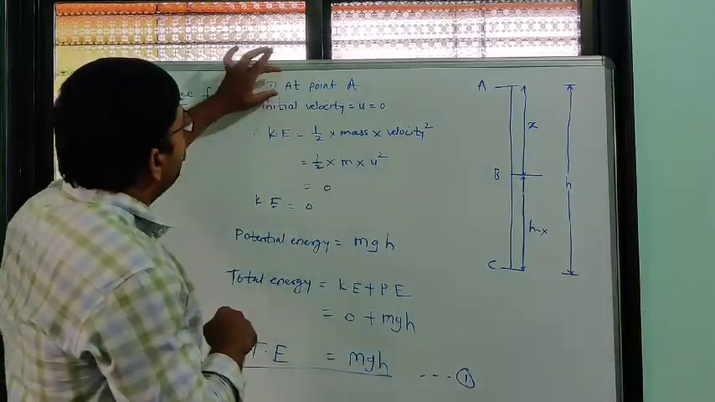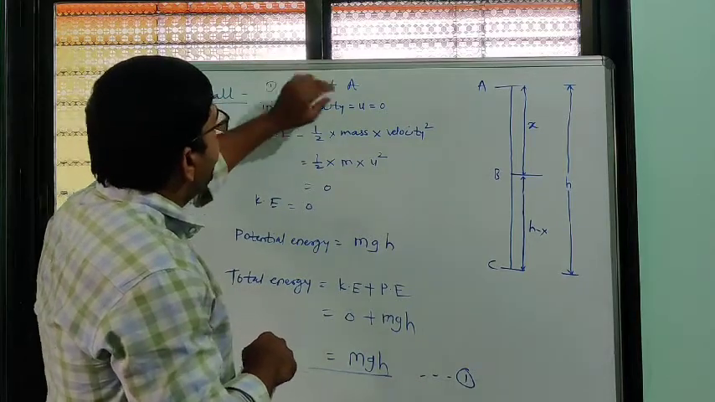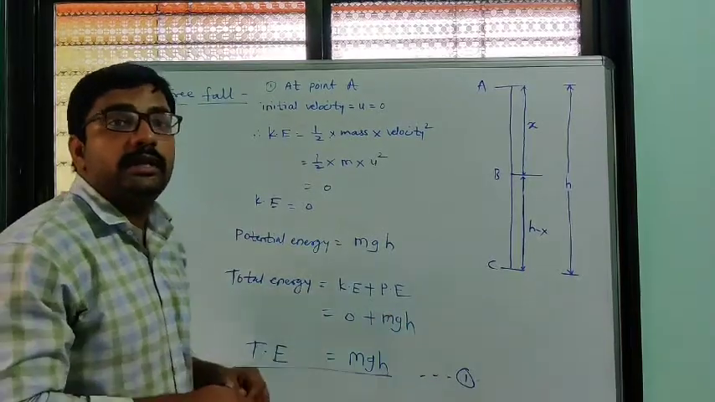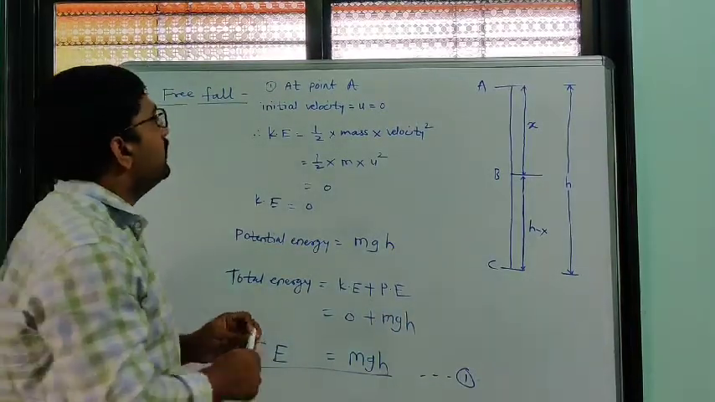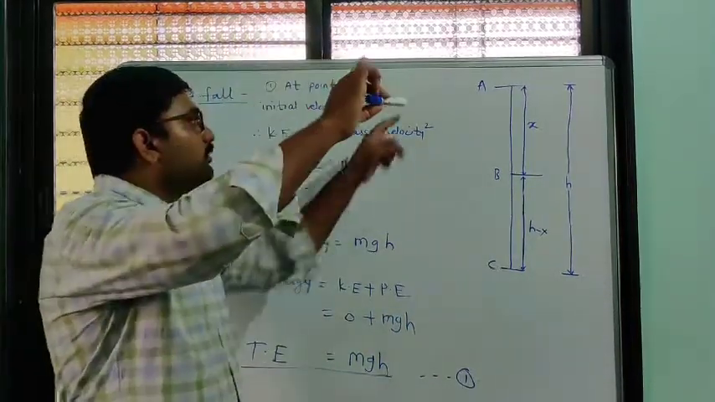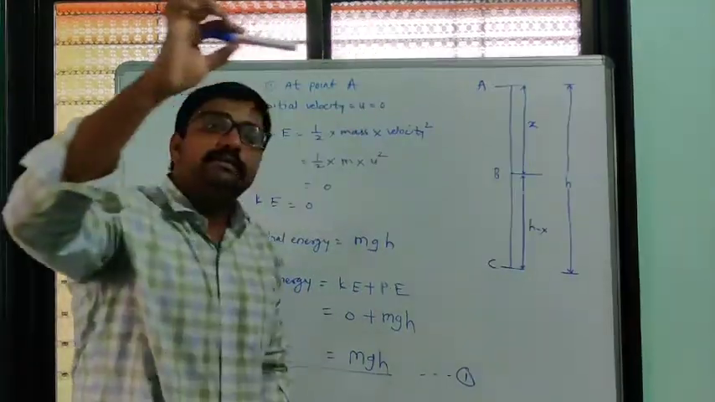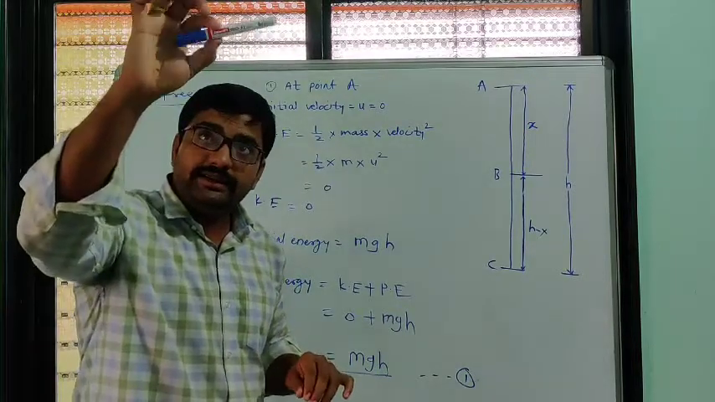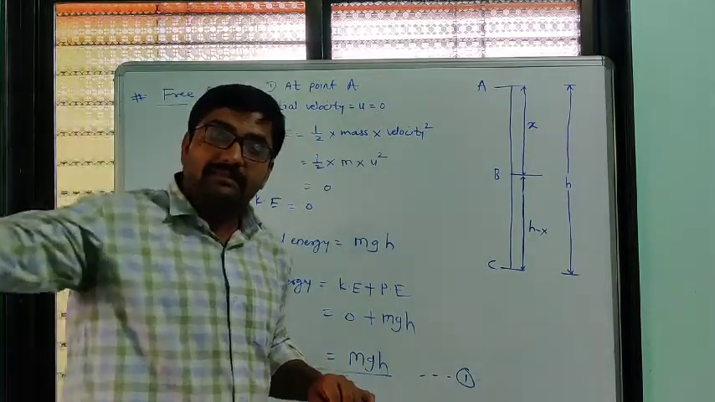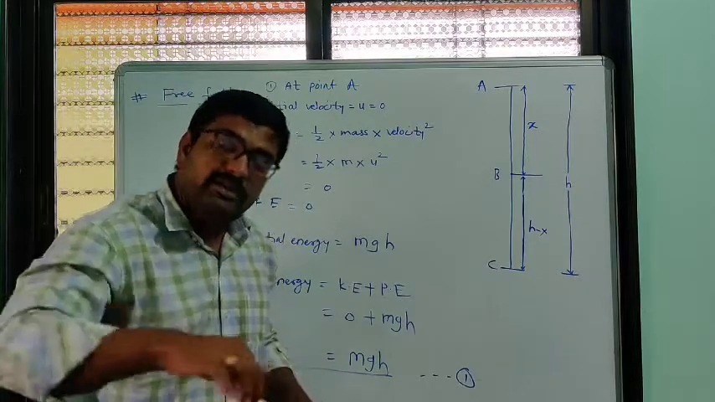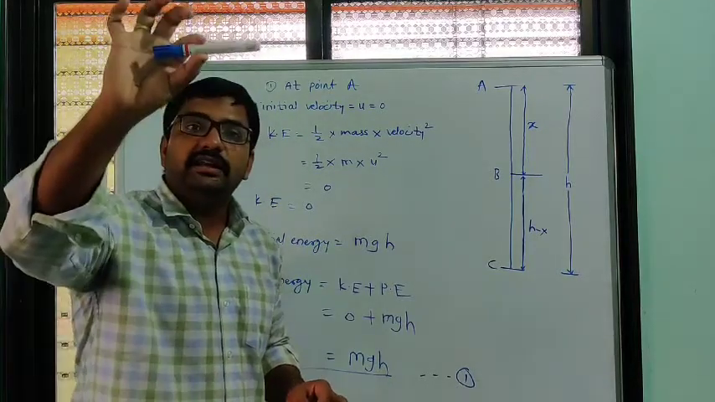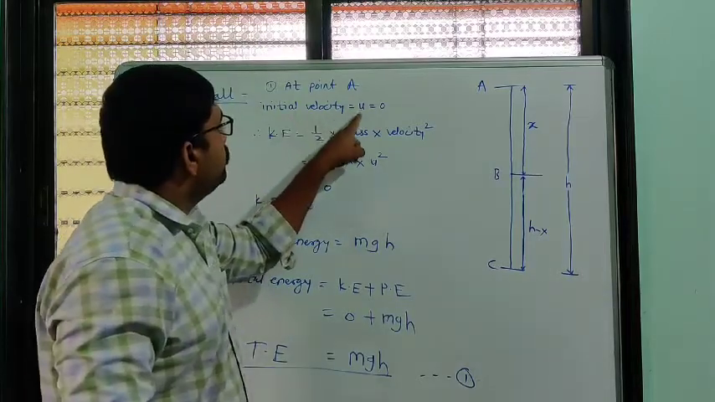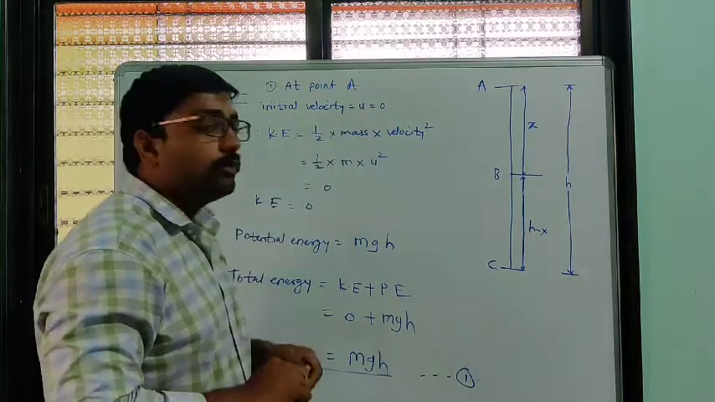So first of all we study the energy of an object at point A. At point A, what will be the total energy of the object? If I place this object here, its initial velocity is how much? Zero, because initially it is in a stationary condition. As I remove my hand, it will start to gain velocity, but its initial velocity u is equal to 0.